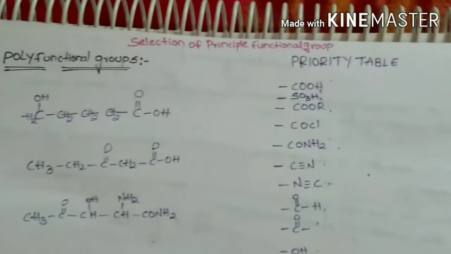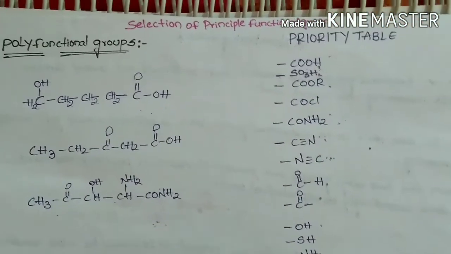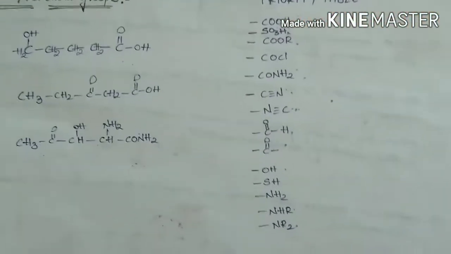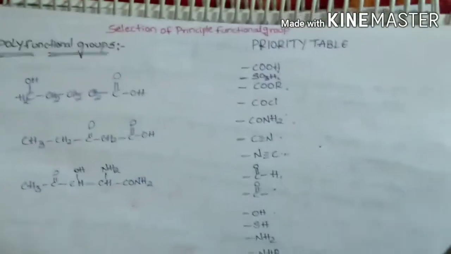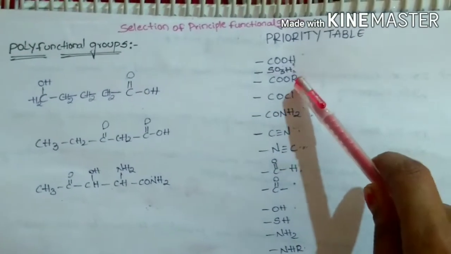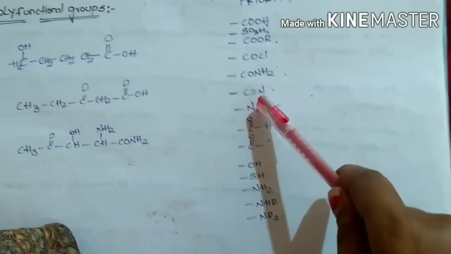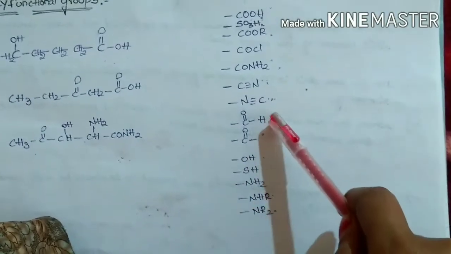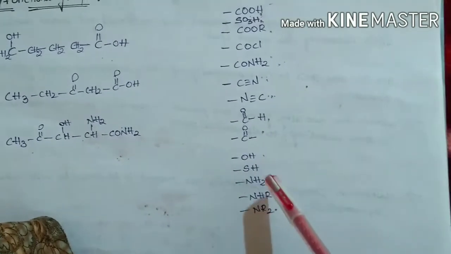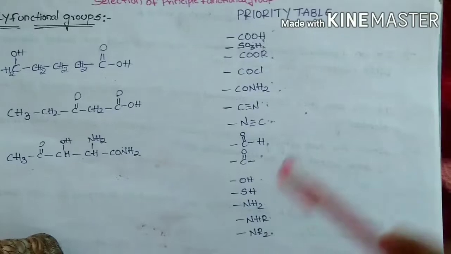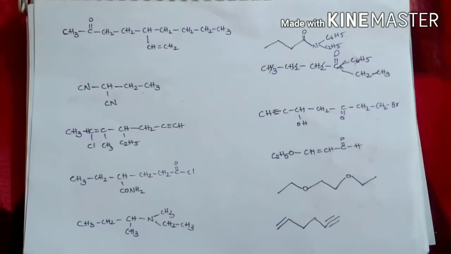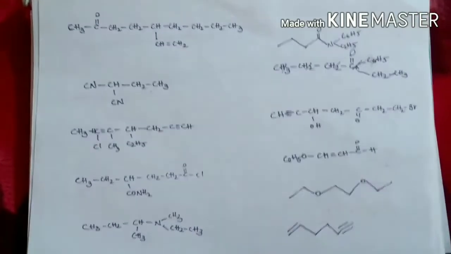The choice of the principal functional group is based on this priority table, where carboxylic acid is given the first priority, then sulfonic acid, esters, acid chlorides, amides, cyanides, isocyanides, aldehyde and ketone. Then coming to alcohol, thiol, amines and primary, secondary amines. Using these rules, let us start naming these organic compounds.